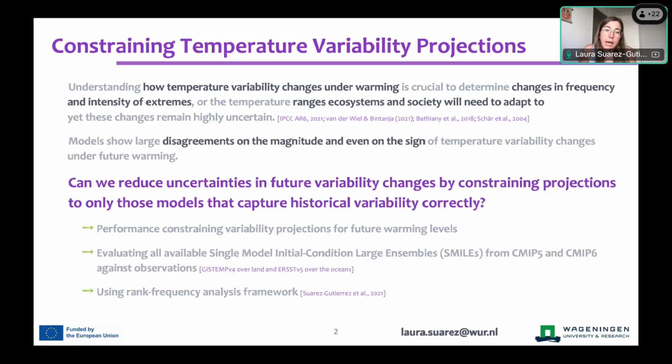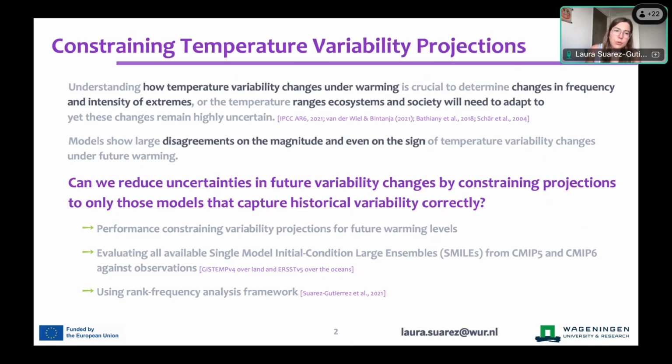Models disagree on the magnitude of temperature variability changes, but they even disagree on the sign of these changes under warming. So our question is, can we reduce these uncertainties in the future variability changes by constraining model projections to only those models that capture historical variability correctly?